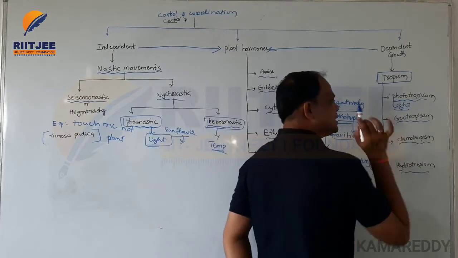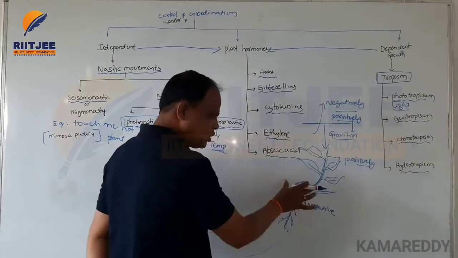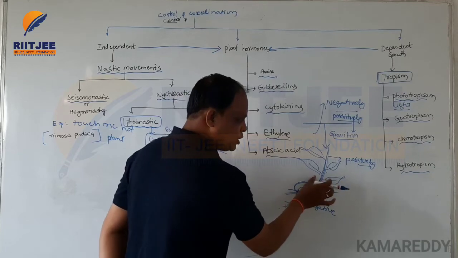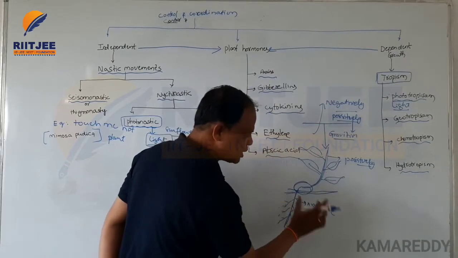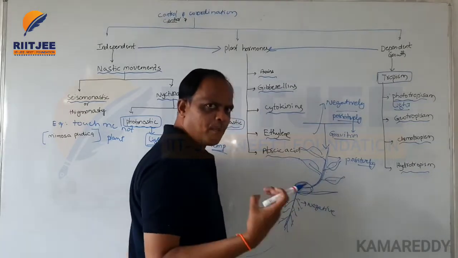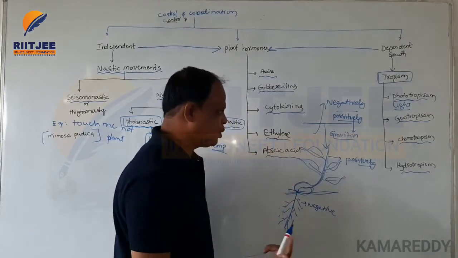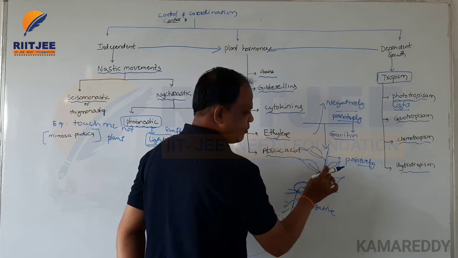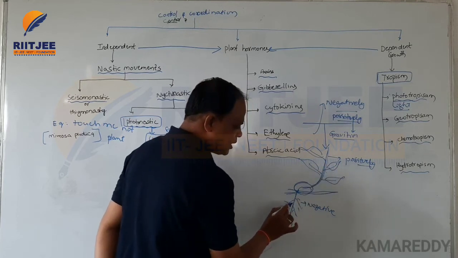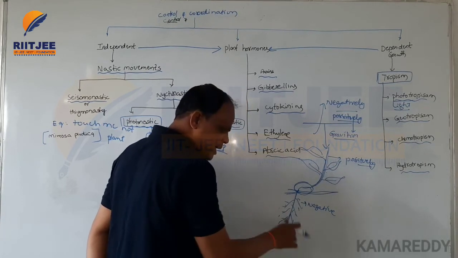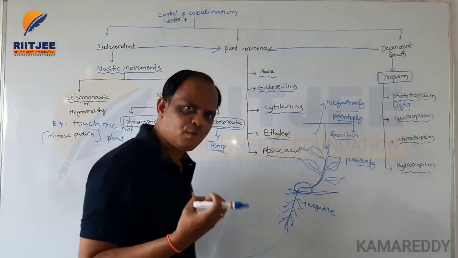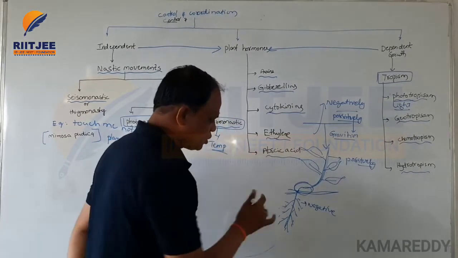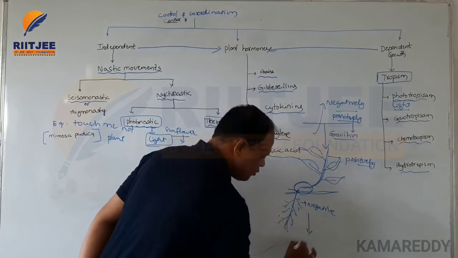And the next one is geotropism. Geotropism means the shoot system develops upward, opposite to the gravitational force.